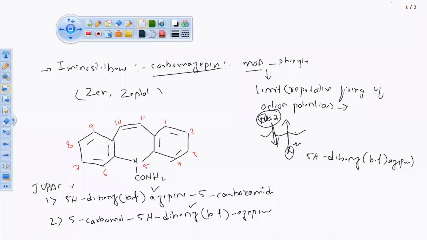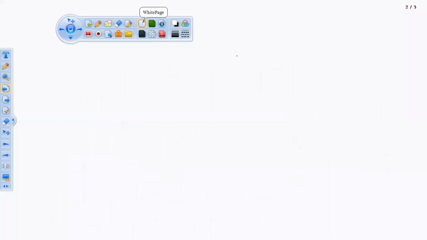So this one is a star mark drug in your syllabus. We have to go with the synthesis of this drug. So last class, in the sedative and hypnotics, we have done one synthetic part. Here also we are going with another one, synthesis of carbamazepine. Okay, so synthesis involves addition of two molecules of